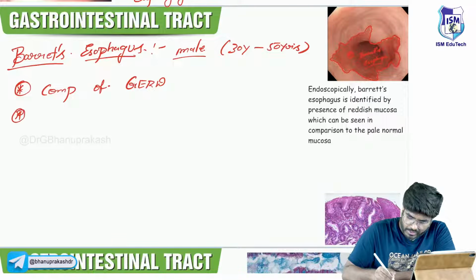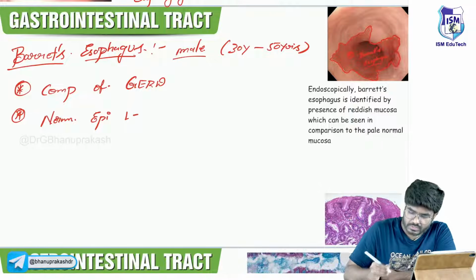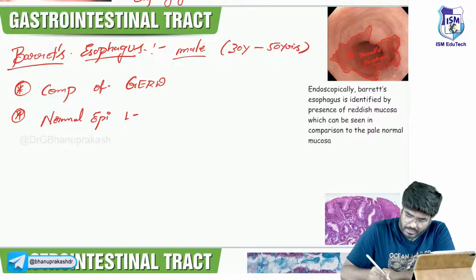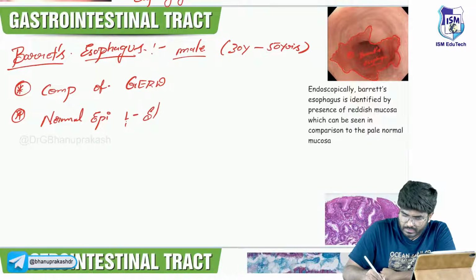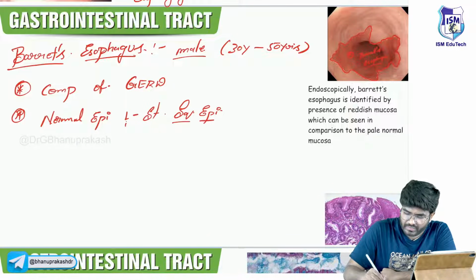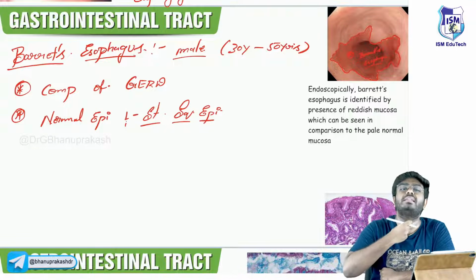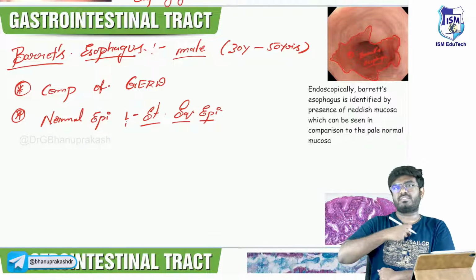Now, let me put some normal points. Normal epithelial lining in the esophagus. Normal epithelial lining, sir, in the esophagus is stratified squamous epithelium. Okay, it's a squamous epithelium, sir. In my esophagus, there is going to be squamous epithelium.